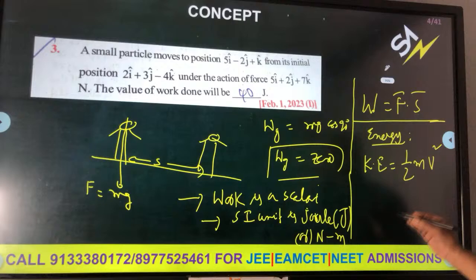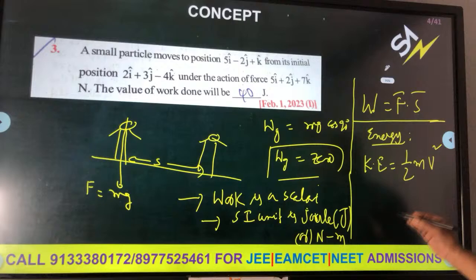Question 29. A spherical body of mass 2 kg starting from rest, so u is equal to 0, acquires a kinetic energy of 10,000 joules at the end of 5 seconds. We are asked for the force.